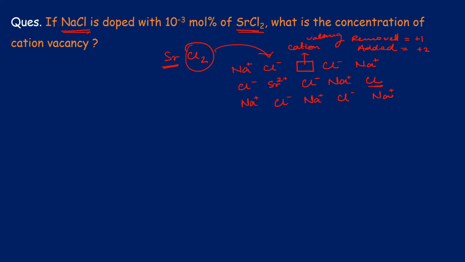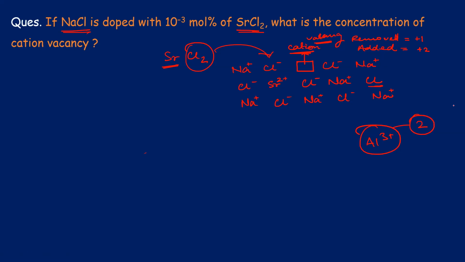Is that right? Yes or no? Yes, sir. Now the important point is there. Now you tell me, instead of Sr, if I had, for example, aluminium 3+, then I see in this Sr I have removed only 2 sodium and added one Sr2+, and one cationic vacancy is created. If I added Al3+, then I should be creating 2 cationic vacancies. Yes or no? Yes, sir.